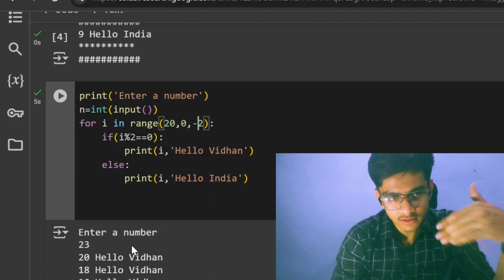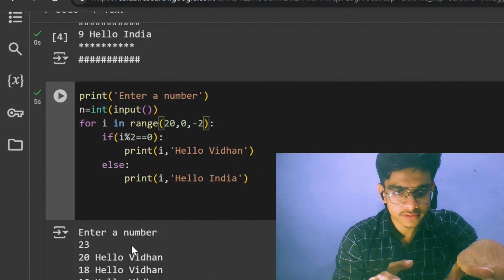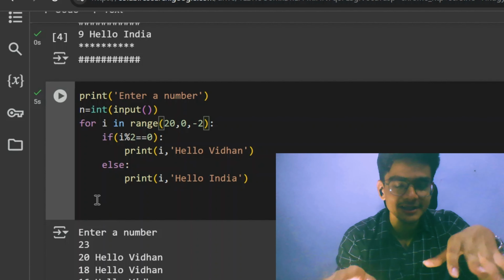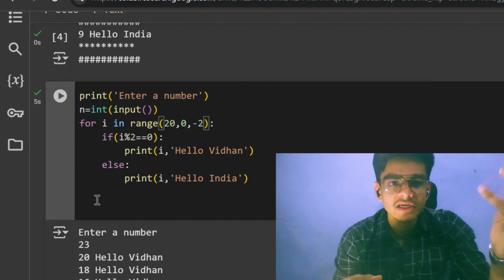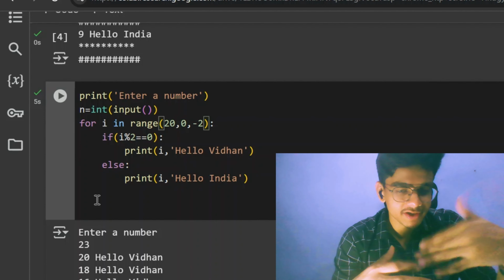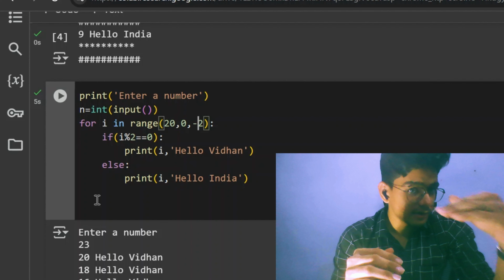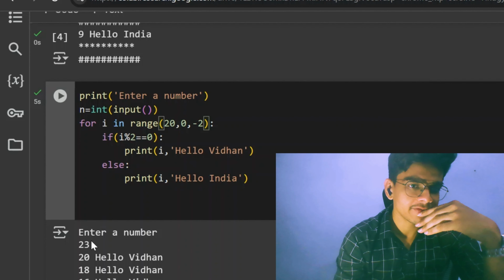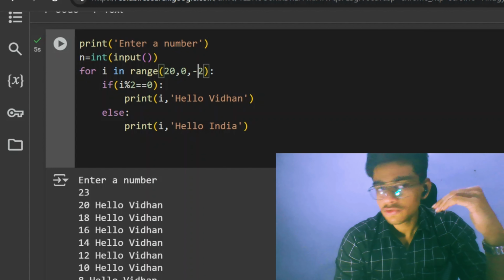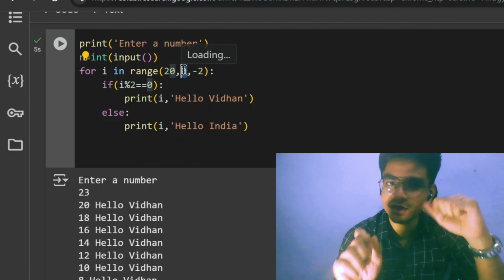There is actually nothing about whatever I am inputting here, because I have already given the range function where to start, so it starts from 20. It is an even number, so it prints hello Vidhan. After that it decrements by 2, so 18, and it will go down to 2. After 2, minus 2 gives 0, but the stop number is not included in the range function.